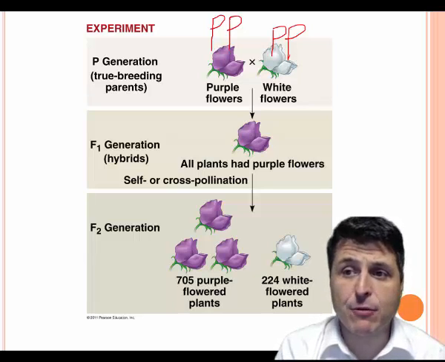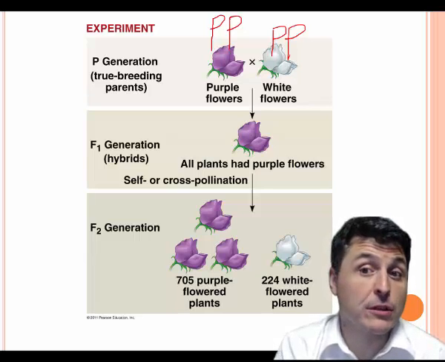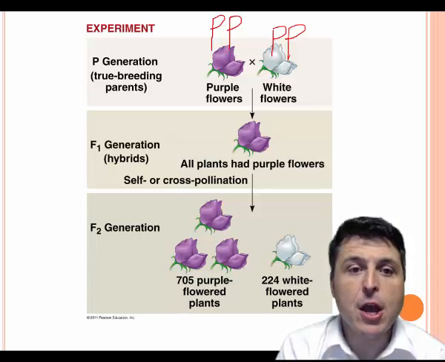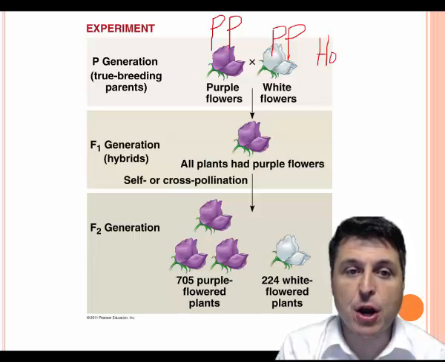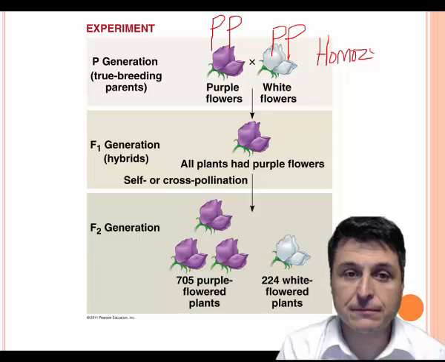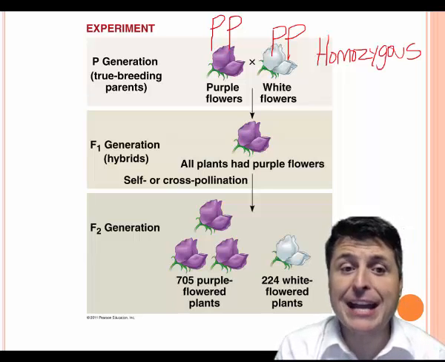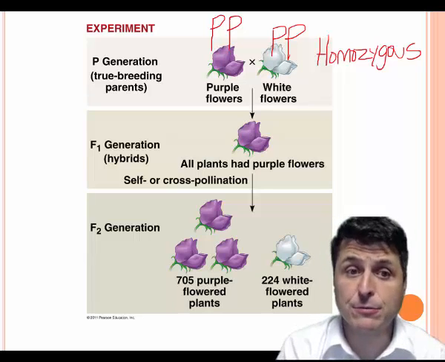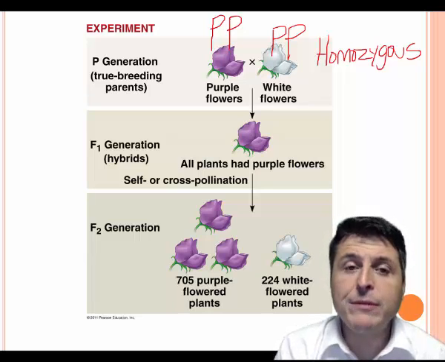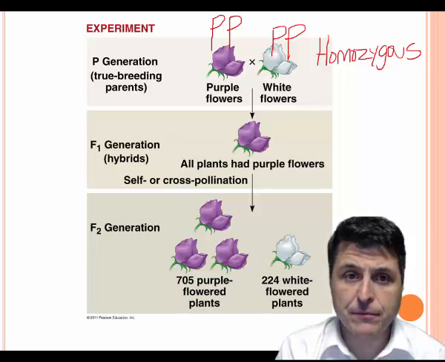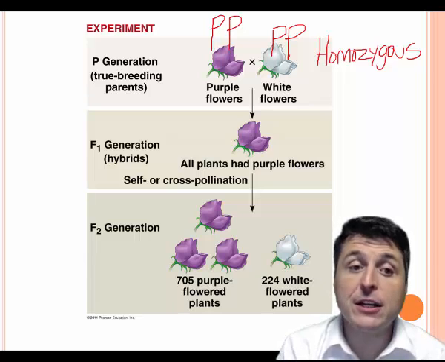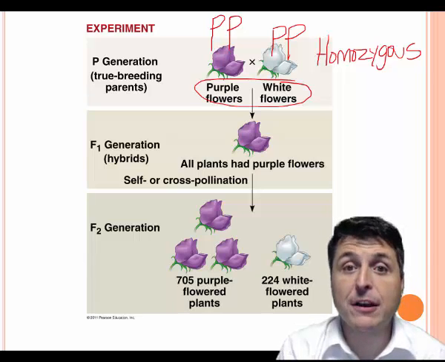Since each of these varieties have identical forms or alleles of the genes for their traits, we say that these individuals are homozygous. Our purple plant is homozygous dominant, and our white plant is homozygous recessive. When we describe their genes, we're describing their genotype. When we describe their physical appearance, we're describing their phenotype.